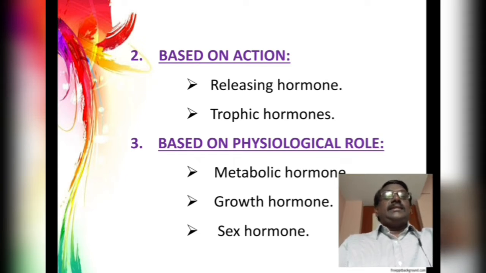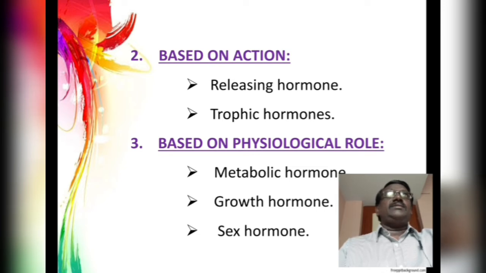And the next classification is based on the physiological role. Based on the physiological role, the hormones are classified into metabolic hormones, growth hormones and sex hormones. Metabolic hormones always regulate the metabolism of our body. An example is thyroxine.